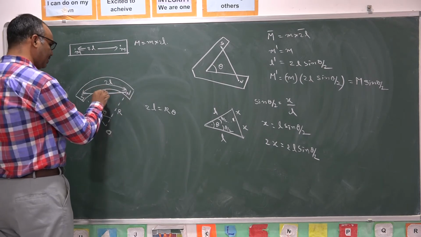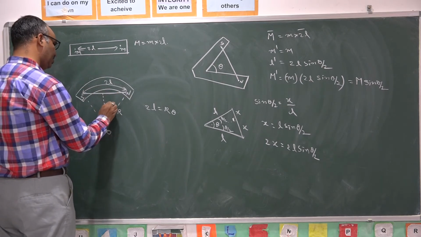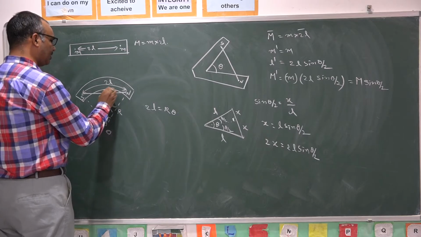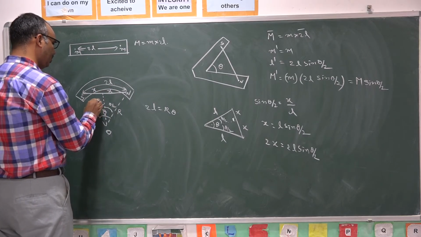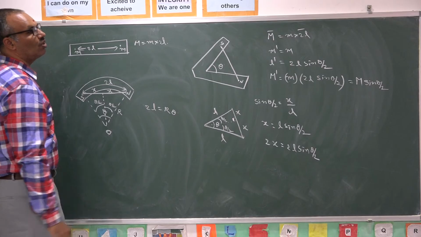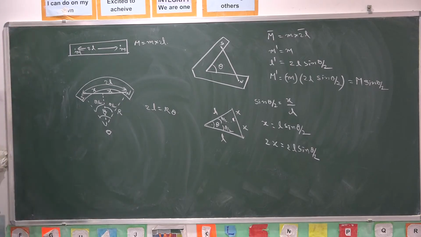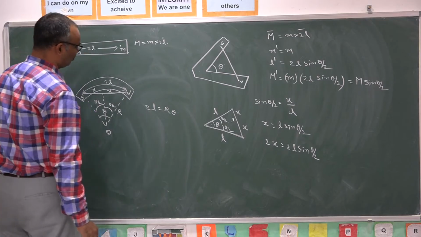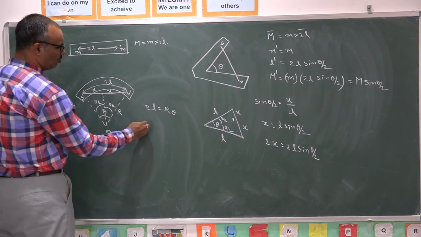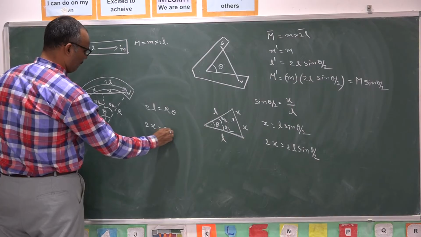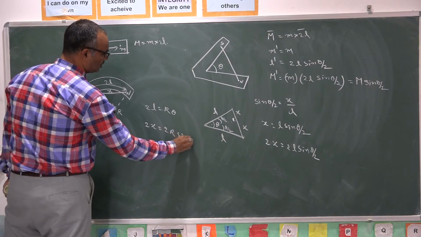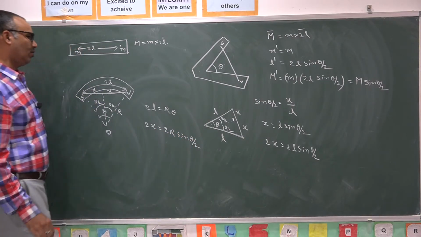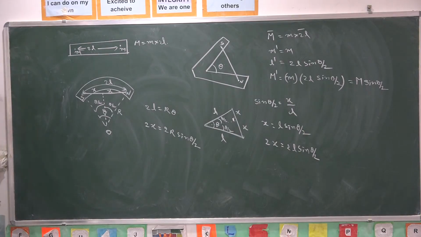As per the earlier discussion, if it is theta by 2, and this is x, it is also x, it is also theta by 2, then x is equal to r sin theta by 2. 2x is equal to 2r sin theta by 2. This is the new length of the magnet.